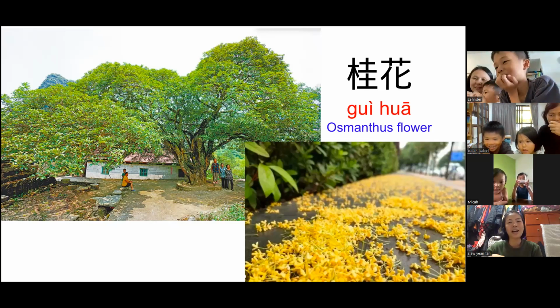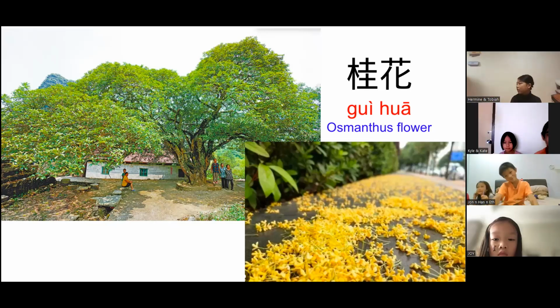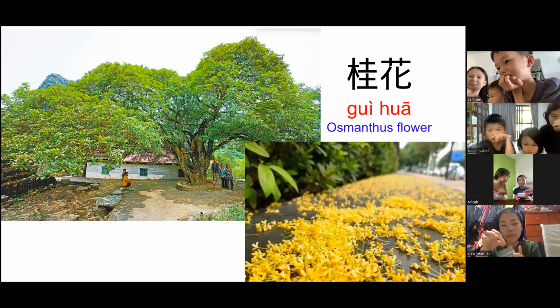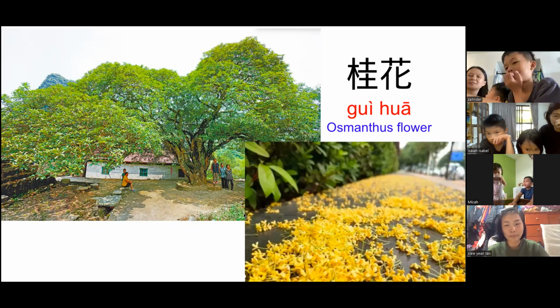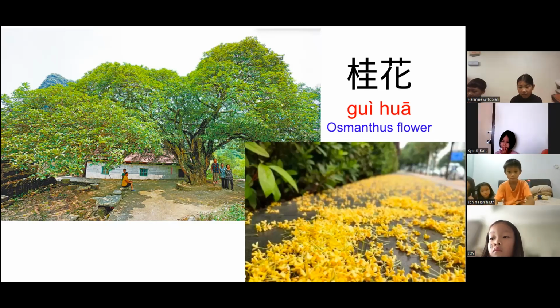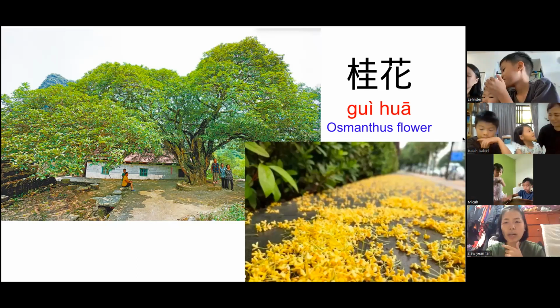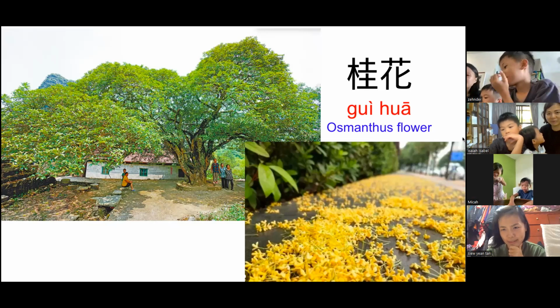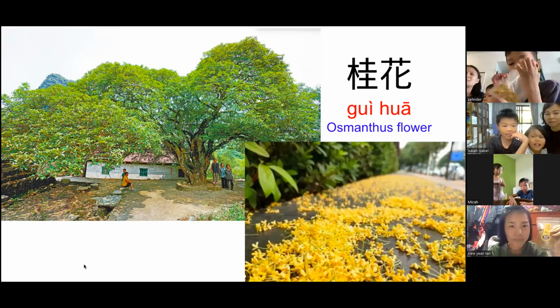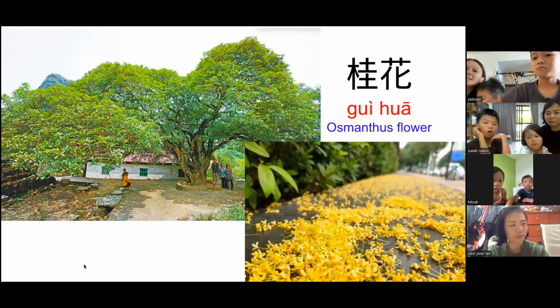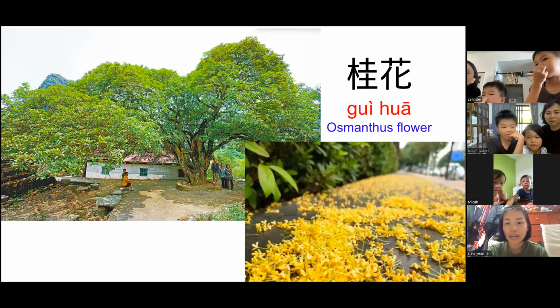Yeah. So this is 桂花. We call it 桂花. So the 桂花 that you have is already dry. The picture that I have here is the drop on the floor one. But it is the same flower. So later we will try how 桂花 tastes like. Okay, 桂花 in English is called osmanthus flower. Remember what color is 桂花? What color is it? Yellow. Oh, yes. Yellow. Very good.